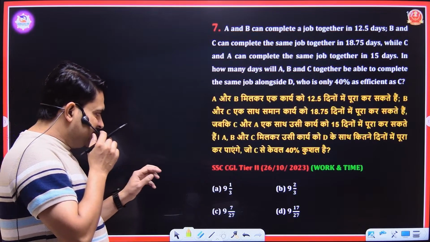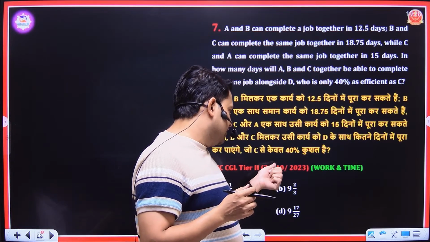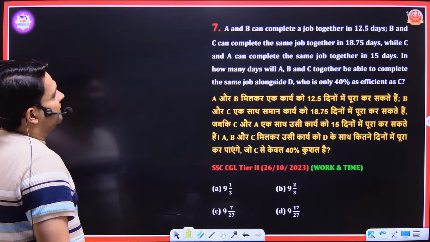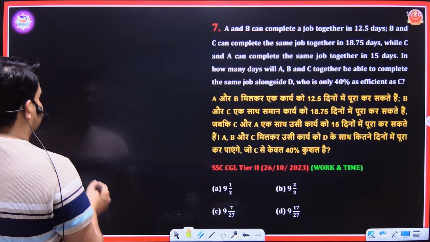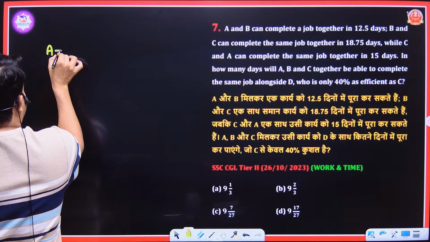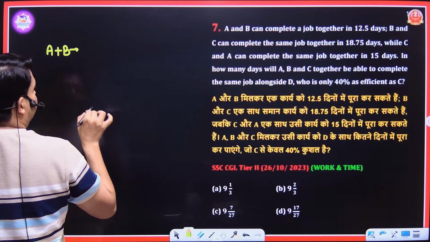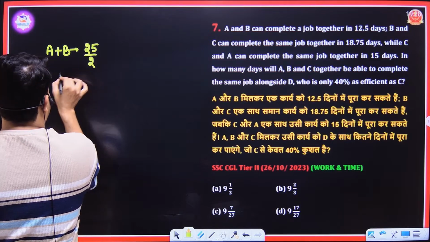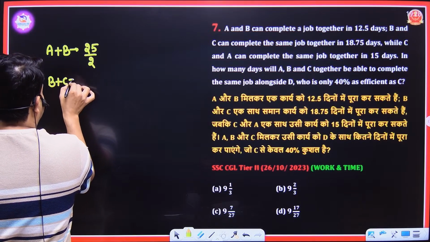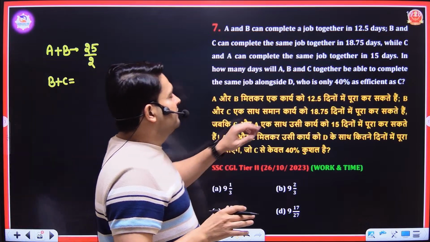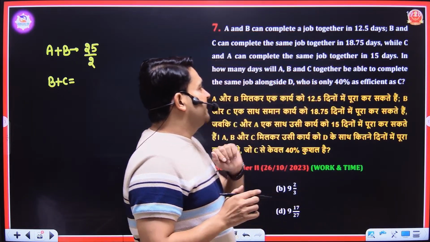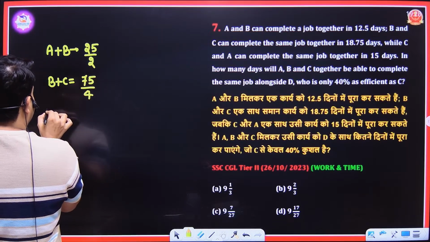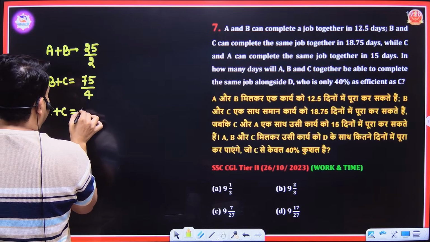This question was asked in the last mains, on 26th of October 2023. Time and work. A and B can complete a job together in 12.5 days. See, we have A plus B. They can do the job in 12.5 days, and the meaning of 12.5 is 25 by 2. They can do it in 25 by 2 days. B plus C can do the same job in 18.75 days. If we simplify it, it is 18 3 by 4, which is 75 by 4. And A plus C can do the same job in 15 days.